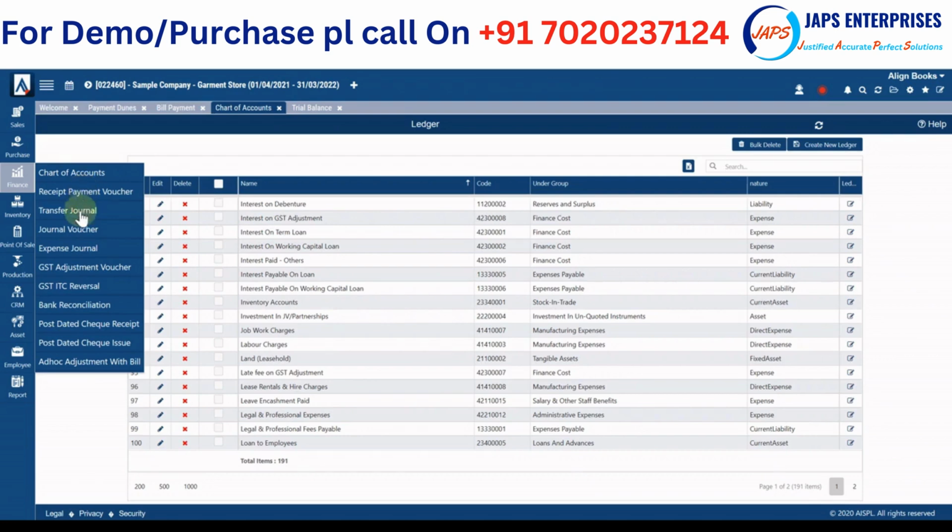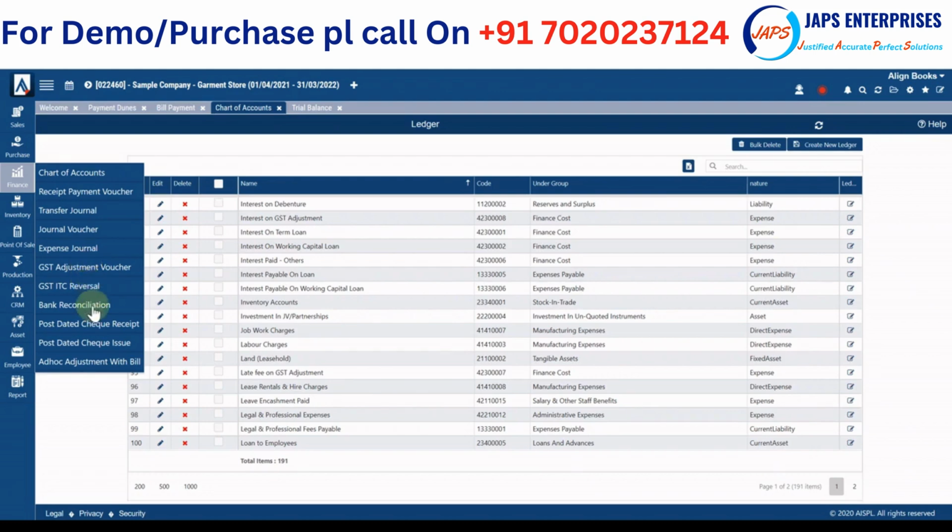Then we have transfer journal to transfer amount from one bank to another bank. We have journal vouchers. Expense journal is provided to book your expenses with GST input. Then we have GST adjustment voucher, where you can at the end of month reconcile your input versus output, and the balance amount can be adjusted from cash ledger. Then we have ITC reversal transactions.